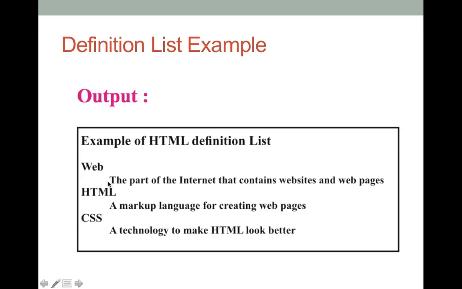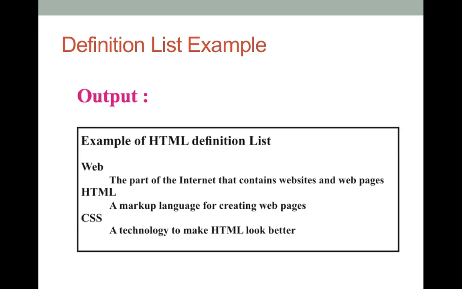So what is the web? The part of the internet that contains websites and web pages. That's the definition of the web. HTML is the next term. The definition is a markup language for creating web pages. Okay, so this is how your output is going to look when you put it in a web page.